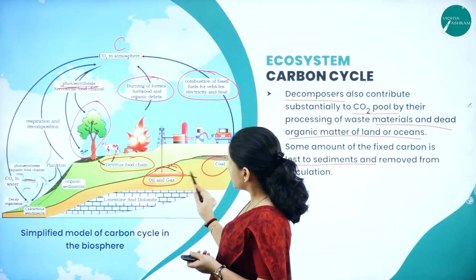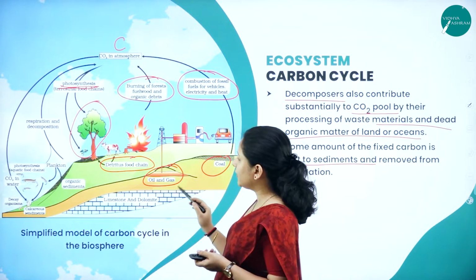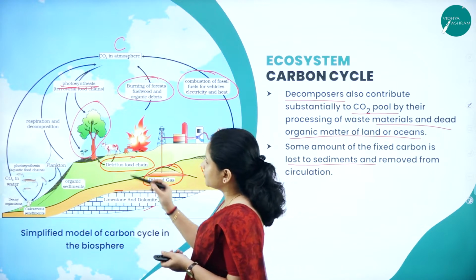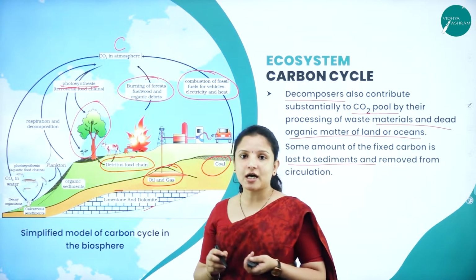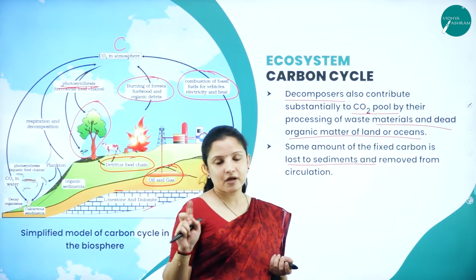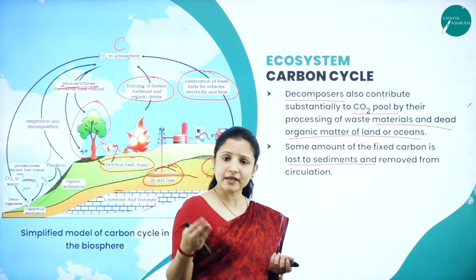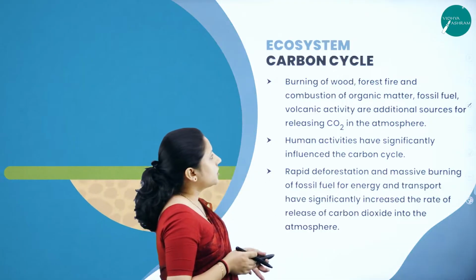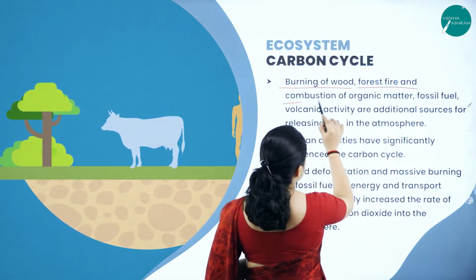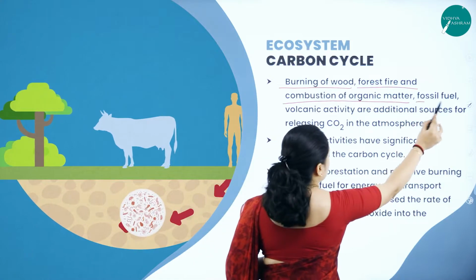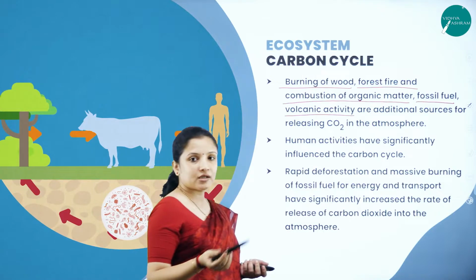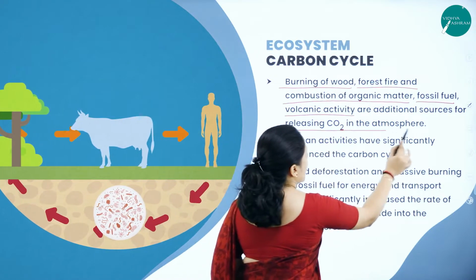So carbon deposition is also there in the form of coal in the soil, and also in the form of limestone and dolomite. So likewise different sources of carbon are there, and oceans also hold 71% of carbon, therefore that is also being utilized. Next, burning of wood. As I told you, burning of wood, forest fire and combustion of organic matter and fossil fuel, and during volcanic eruptions also additional carbon dioxide is released to the atmosphere.